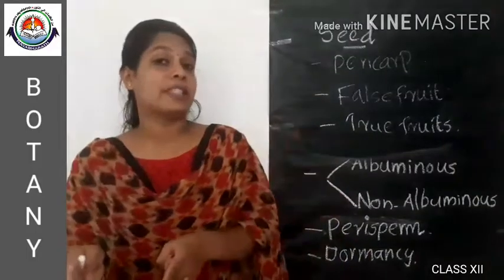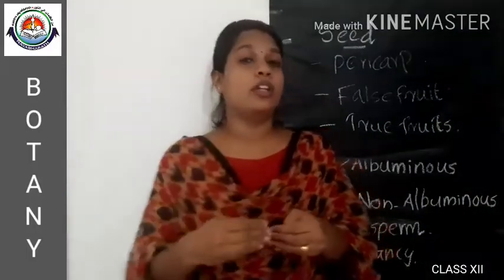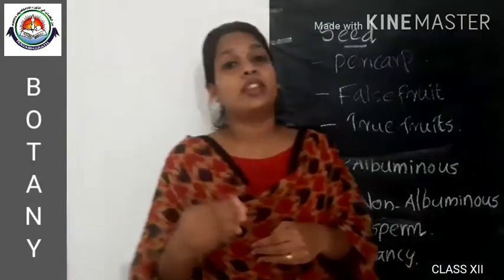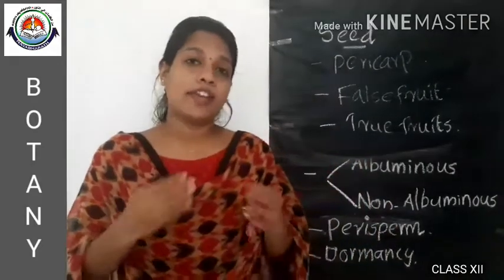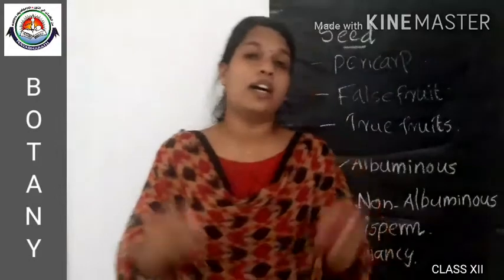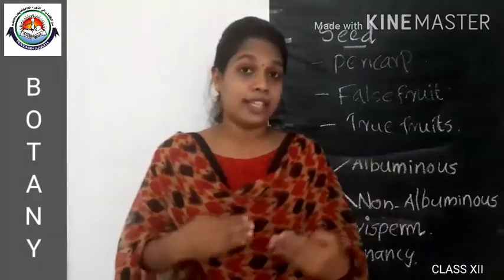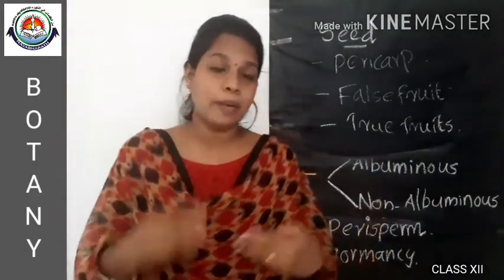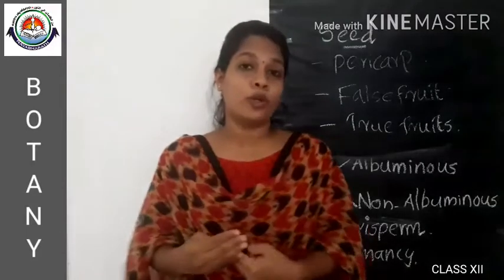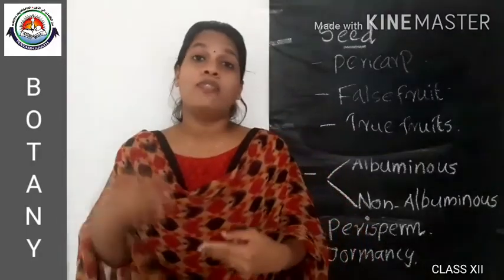In some exceptional cases, the fruit is formed without fertilization. As we know, the seeds and the fruit are the results of fertilization, isn't it? So in some cases, the fruit is produced without undergoing fertilization.